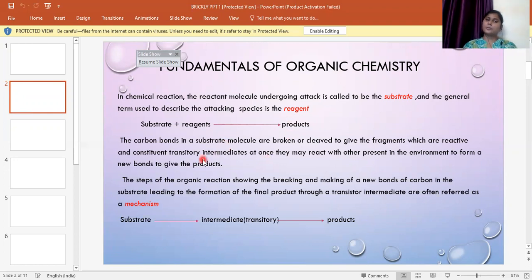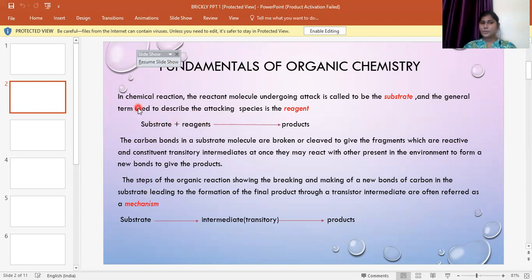Here we see different notations, that is, the substrate and the reagent. Which reactant do you call the substrate and which reactant do you call the reagent? Substrates are the substances or compounds which undergo the attack, and reagents are the substances or compounds which influence the substrate for the reaction to happen.